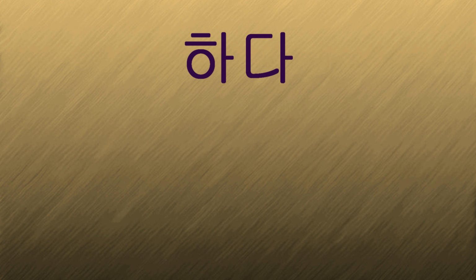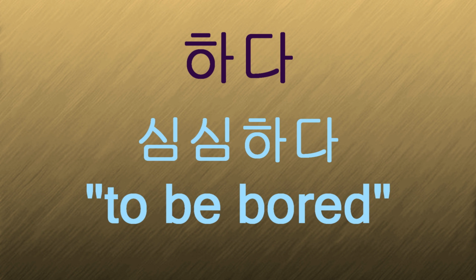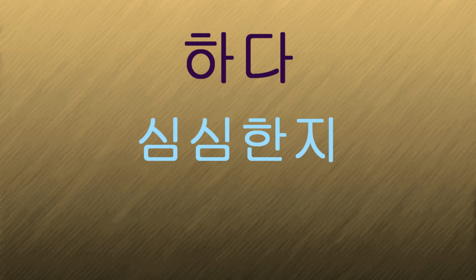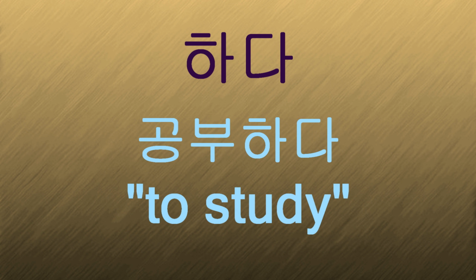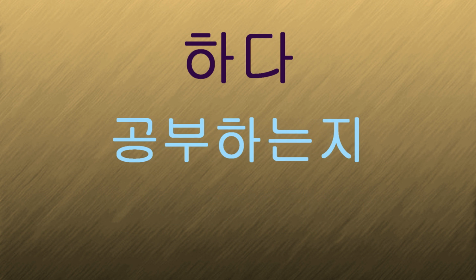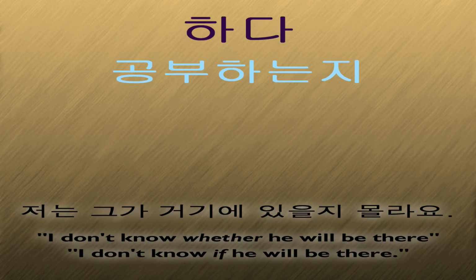Also, you should know that there are a lot of action verbs and descriptive verbs that end with 하다, and you'll need to know what it means in order to know which one it is. For example, 심심하다, to be bored, is a descriptive verb, so in the present tense, it's 심심한지. But 공부하다, to study, is an action verb, which would be 공부하는지. Now let's get on to some examples.